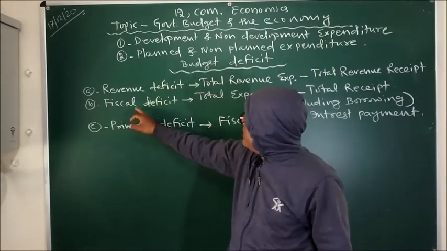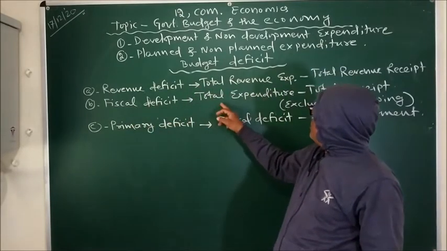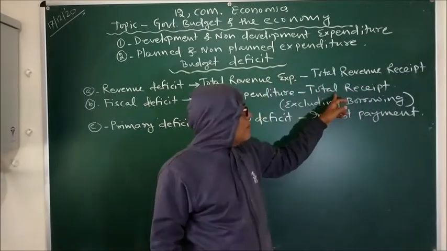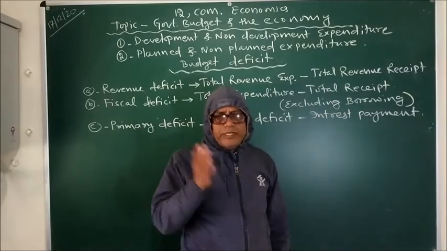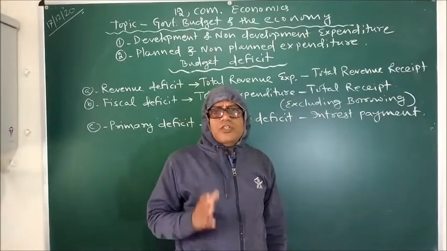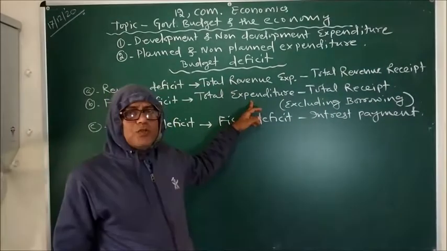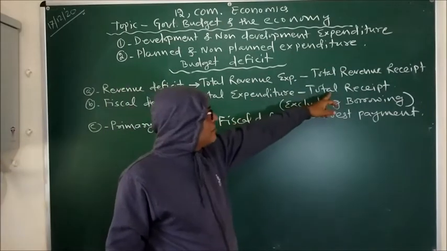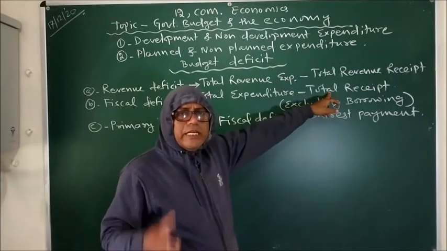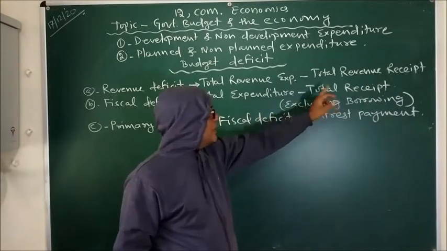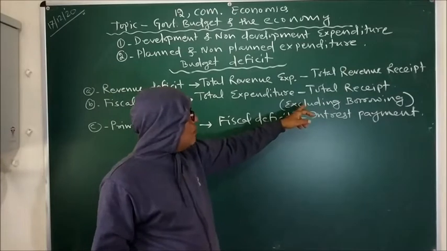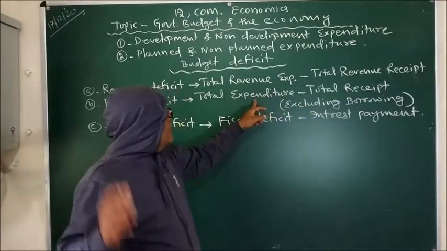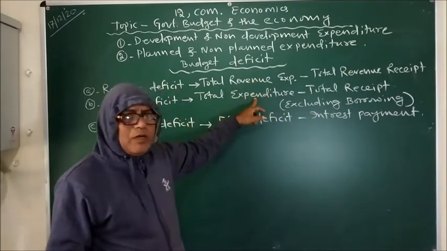Now coming to fiscal deficit, how? Total expenditure minus total income. Again, fiscal deficit can be reduced or tackled by increasing the sources of income and reducing the amount of expenditure. The same procedure will be applied here.